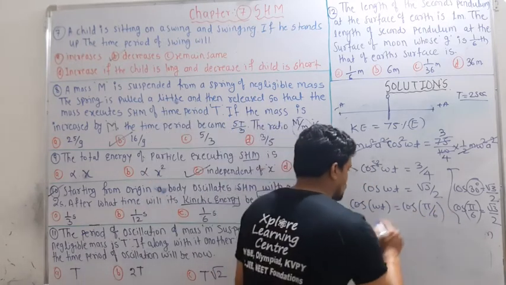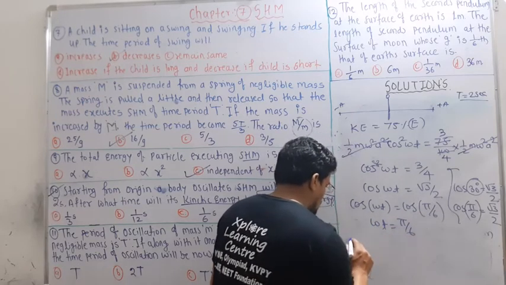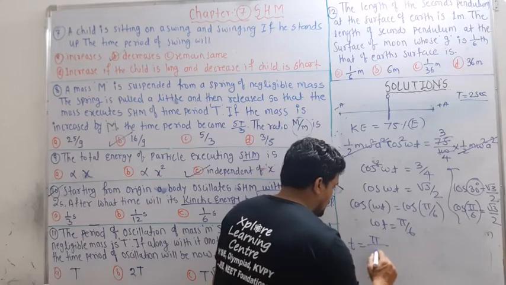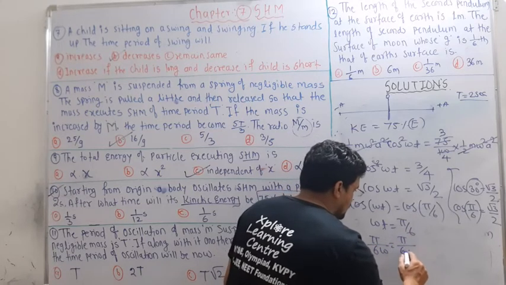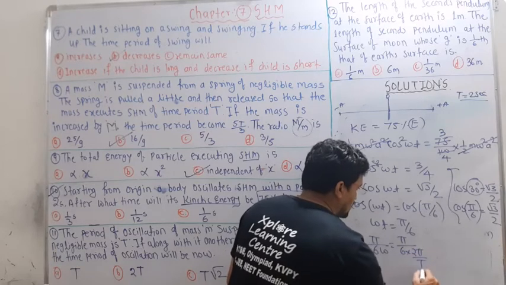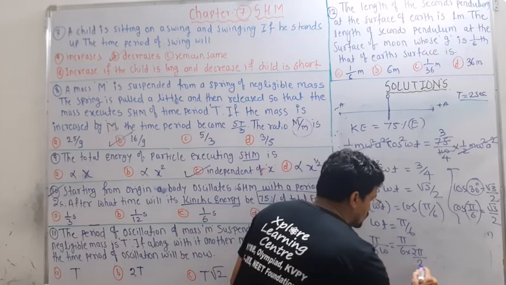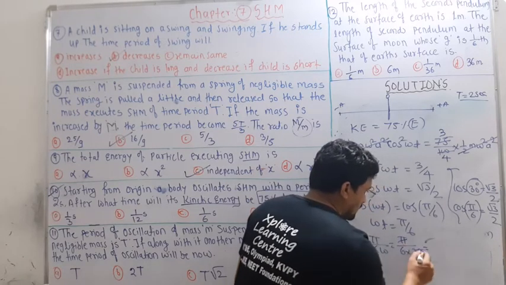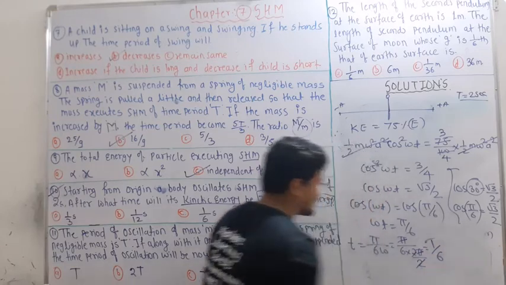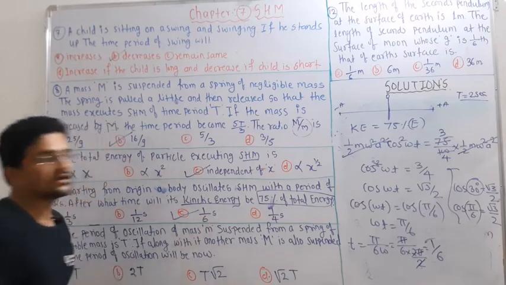So cos cancels out, therefore omega t is equal to pi by 6. Therefore t is equal to pi divided by 6 omega, so pi divided by 6 multiplied by 2 pi upon T. But the time period is given as 2 seconds. So 2 cancels out, and pi also cancels out, so it becomes 1 upon 6, 1 by 6 seconds. So option C will be correct.